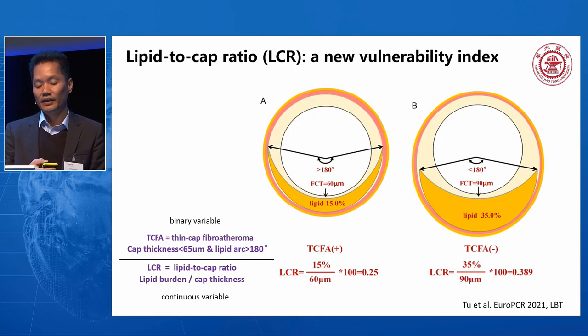With this, we propose a new vulnerability index called the lipid to cap ratio (LCR). The reason is that TCFA by definition is a binary variable, and we think the risk is more of a continuous variable. We use the lipid plaque burden divided by the cap thickness as the LCR. As shown in the figure, it can be different from TCFA. For example, by definition plaque A has TCFA and plaque B does not, so it seems plaque A has higher risk. But by the definition of LCR, plaque B has a higher LCR, meaning the risk for plaque B is higher because of its large lipid plaque burden.